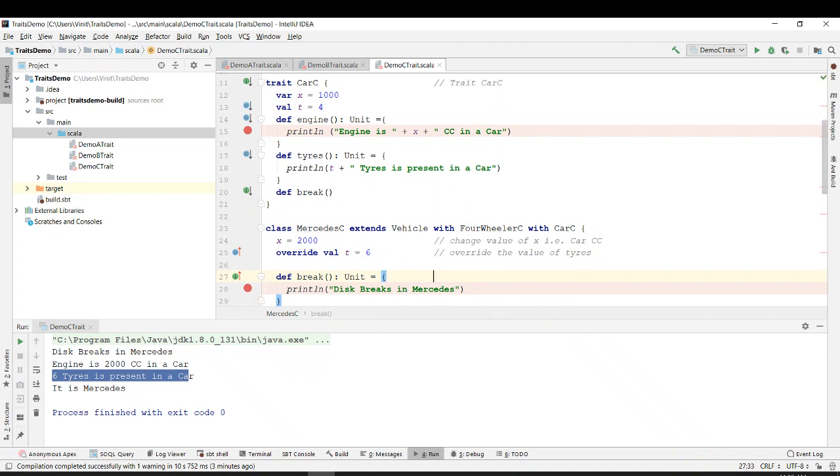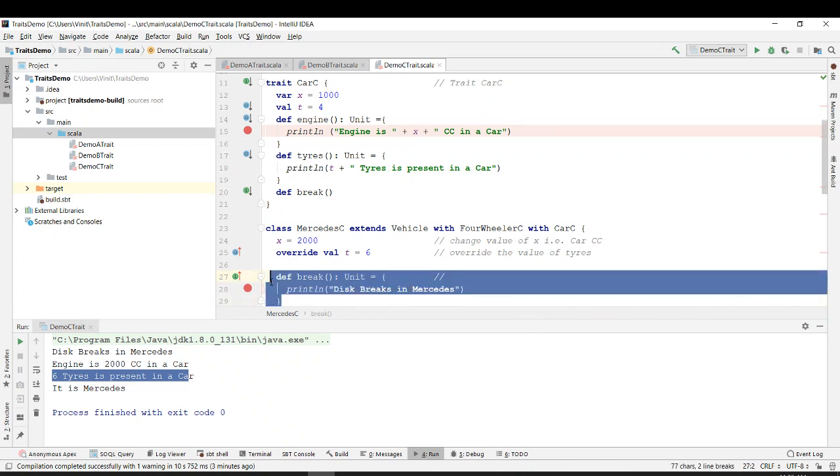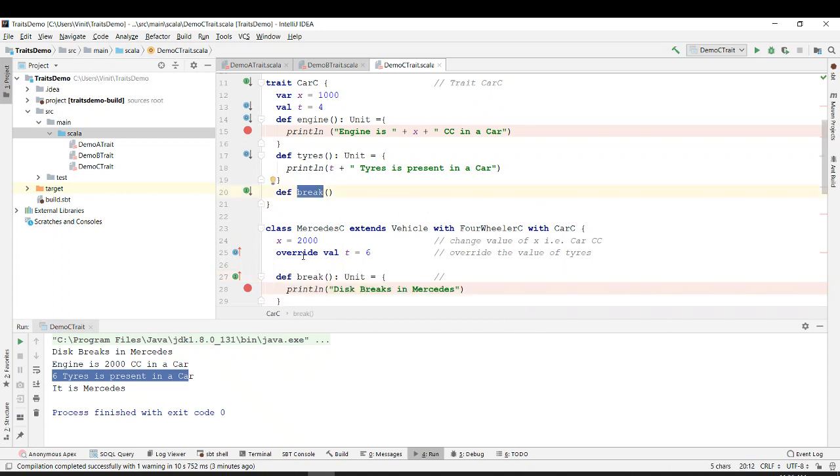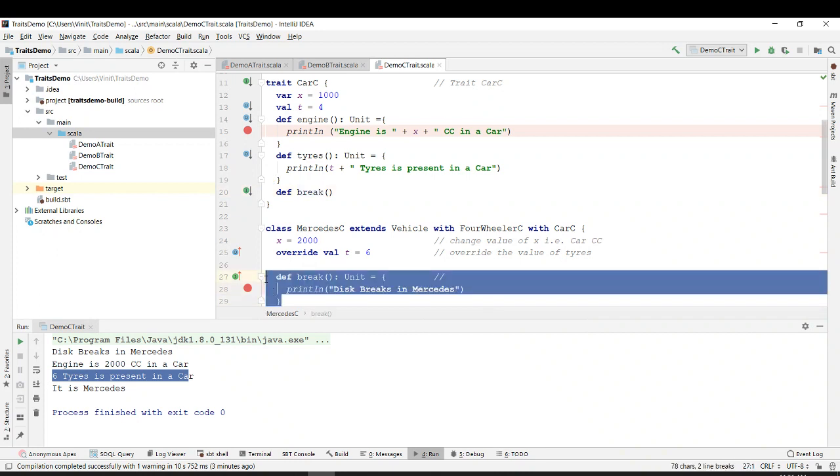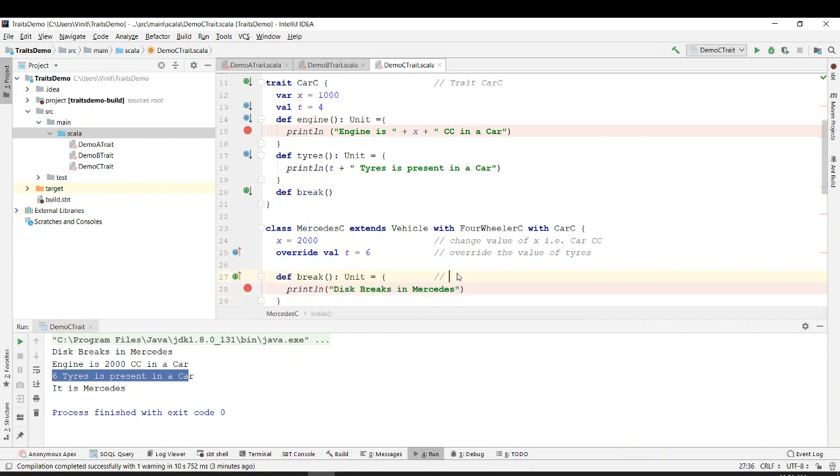Is it mandatory to define this brake over here? No worries. Why? In Scala, is it necessary to define this brake function over here? Yes, it is required, right? Sorry, I was referring to the switch case break.